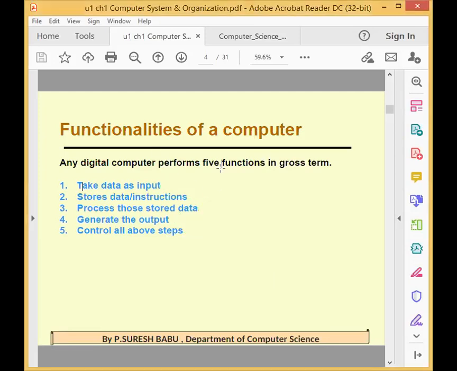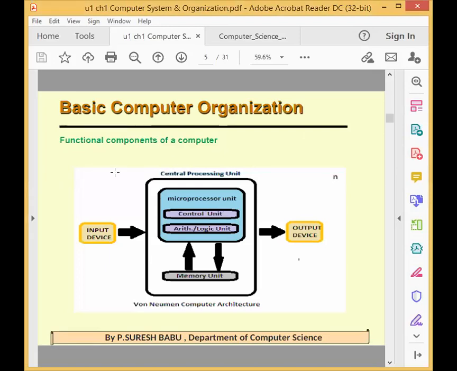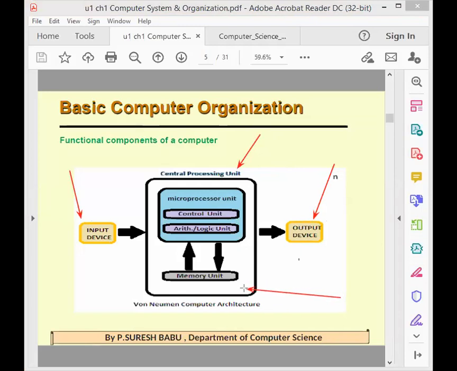The next thing, basic computer organization. That is the architecture, what the computer actually has. We already know it has three things. One is the input device. Another is the output device for displaying the output. The third one is the CPU for processing. And for storing the data, we have storage, which will be separate, but here the inbuilt memory is also there. These are the things you should know. That is called computer architecture.